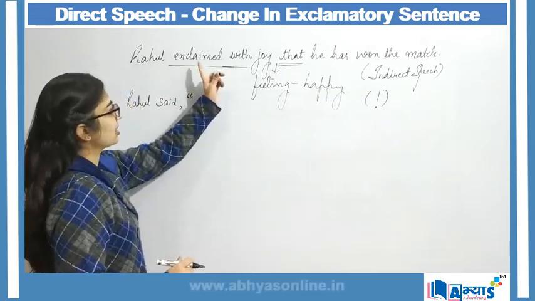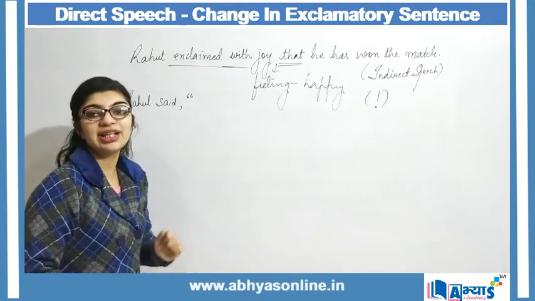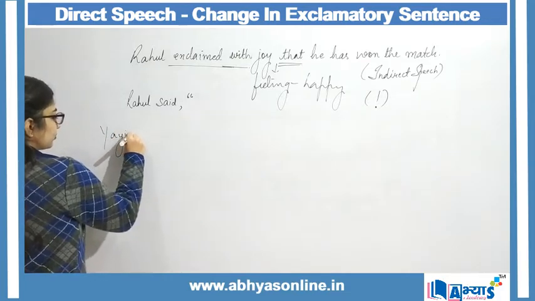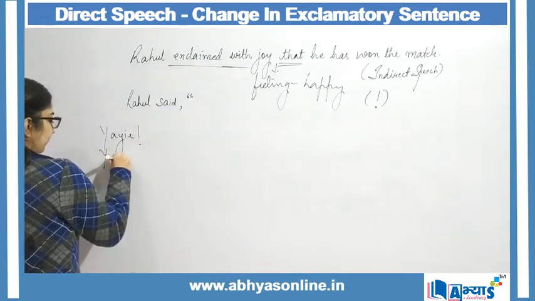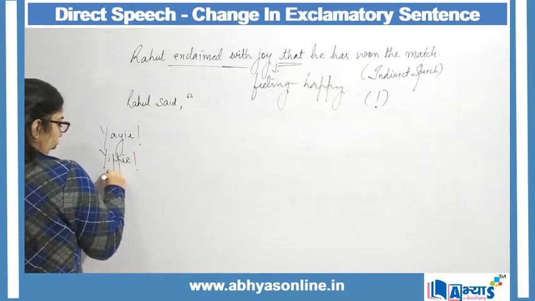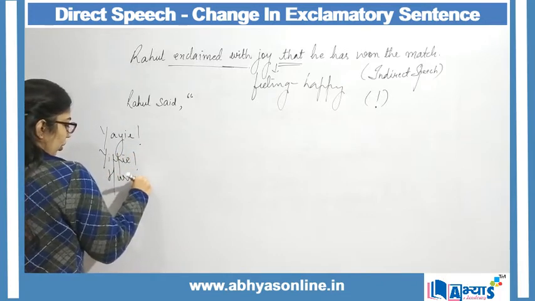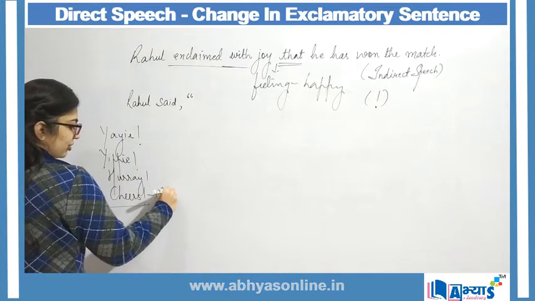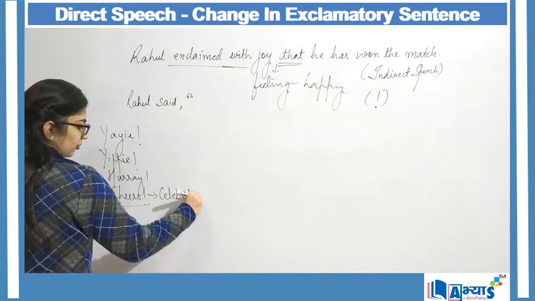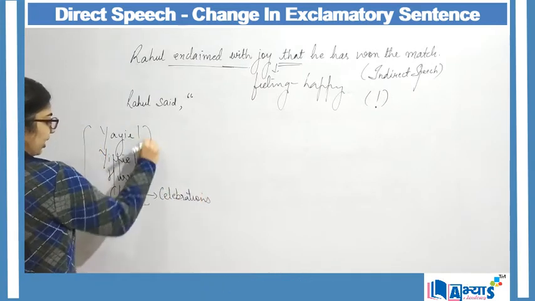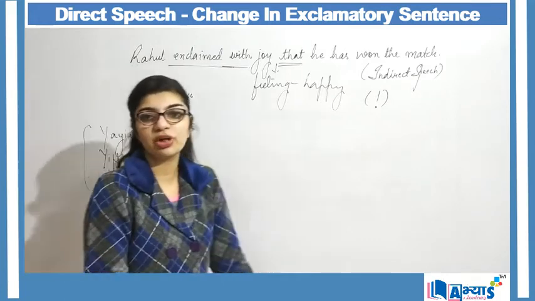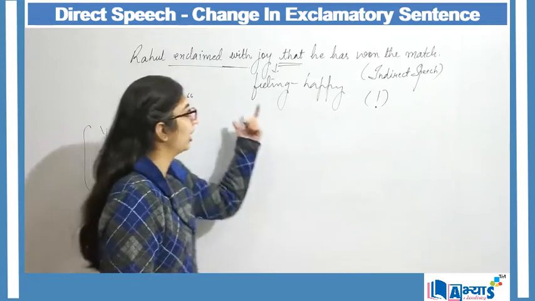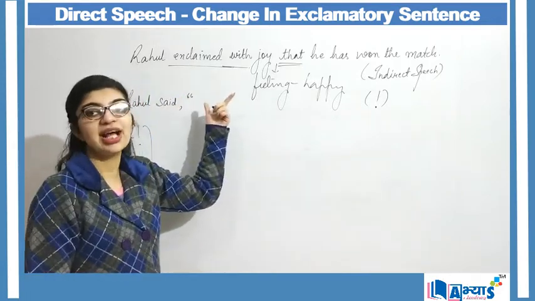So, exclaimed with joy, whenever we are exclaiming with joy, we will use words like yay, yippee, hooray, or cheers. Cheers is used for celebration, and yay, yippee are all used for expressing our happiness of winning something or of achieving something. Here, he has achieved something, he has won the match.